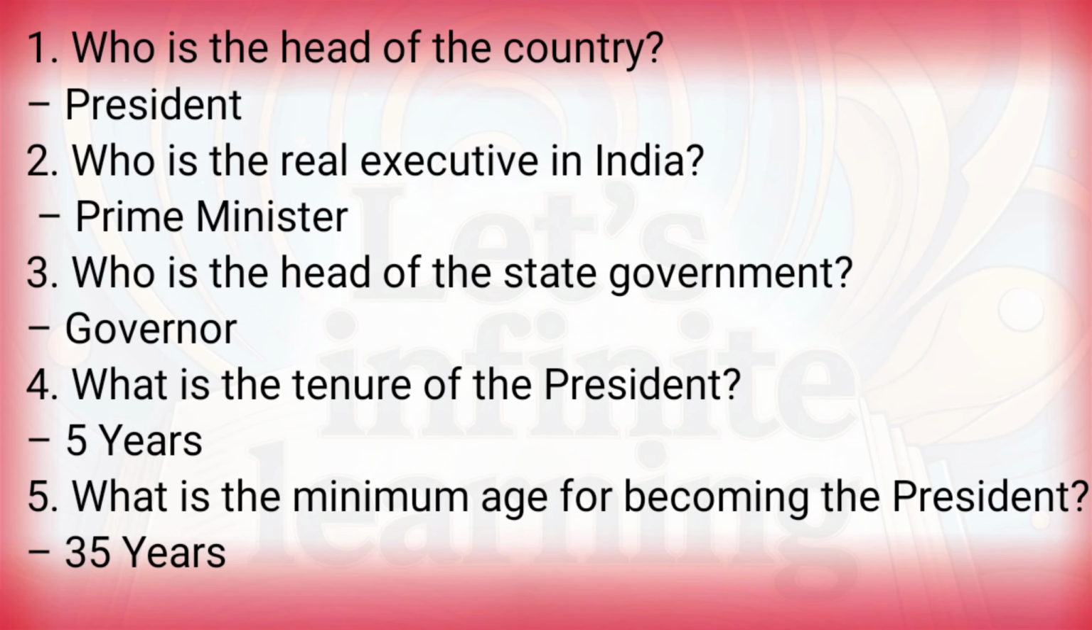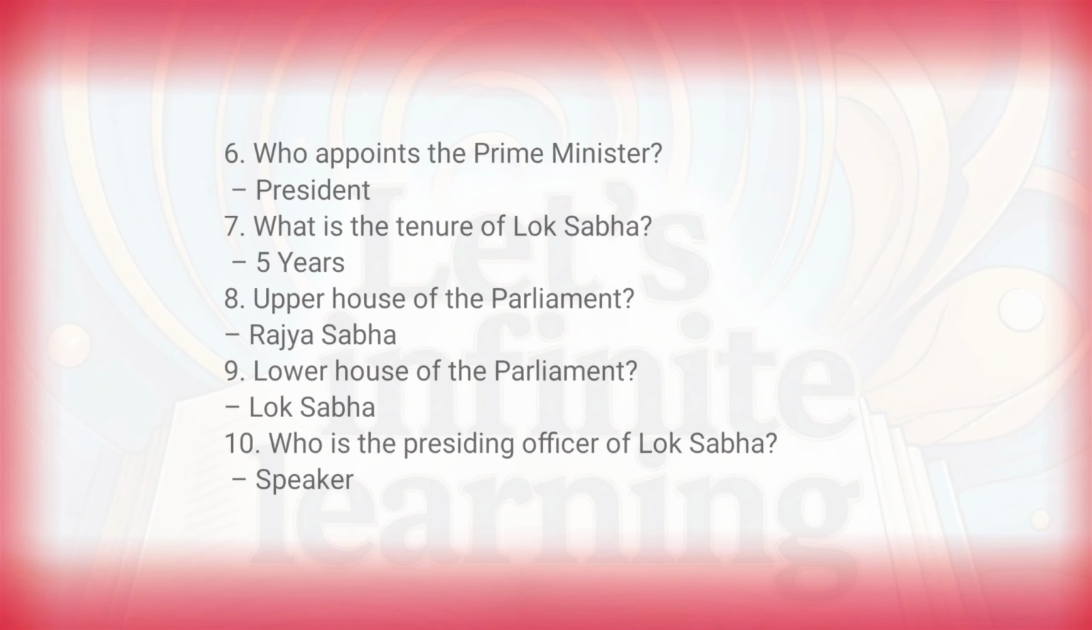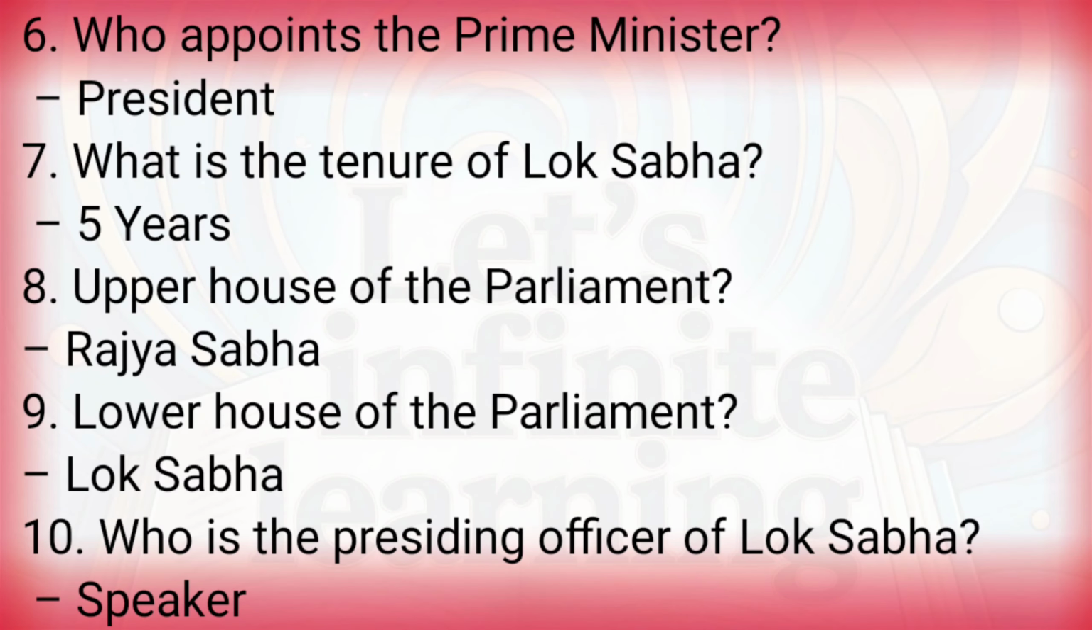5 years. What is the minimum age for becoming the President? 35 years. Who appoints the Prime Minister? President. What is the tenure of Lok Sabha? 5 years. Upper house of the Parliament? Rajya Sabha. Lower house of the Parliament? Lok Sabha. Who is the presiding officer of Lok Sabha?